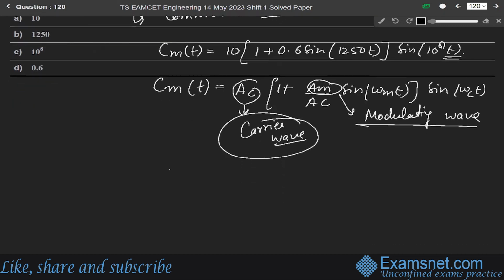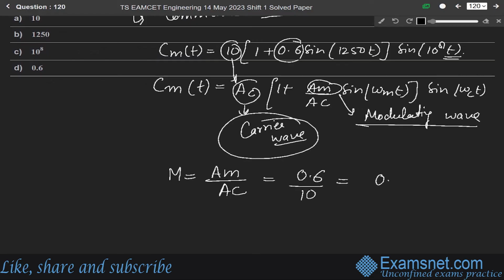Okay, so the modulation index M, it is always AM over AC. So it will be AM over AC. AM is what? 0.6 and AC is what? 10. So AM over AC, it will be equals to 0.6 over 10, means 0.6 into 10 to the power minus 1.